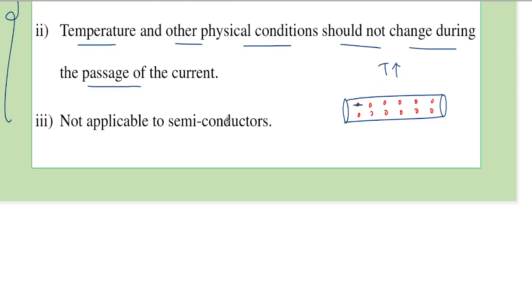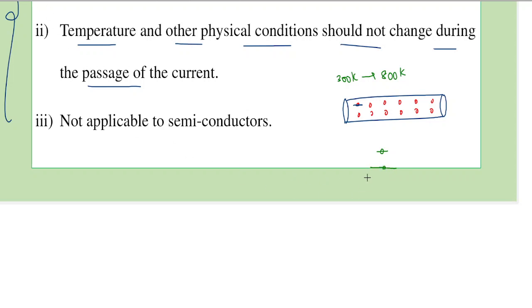Imagine a case where the temperature of the material was around 300 Kelvin and it changes to say 800 Kelvin. Since temperature is increased, the atoms will have more vibration. So an atom which is vibrating between these two ends will now vibrate to a further distance, or it will have a bigger amplitude now.